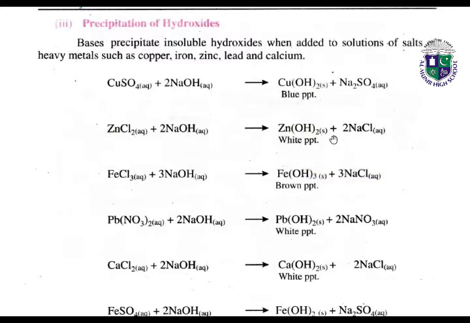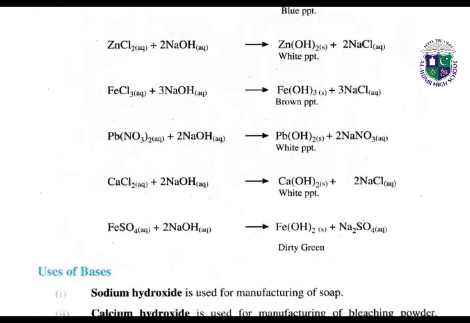Zn(OH)2, and as the result NaCl is formed. FeCl3 plus 3NaOH also produces the insoluble hydroxide Fe(OH)3 plus 3NaCl. Lead nitrate, Pb(NO3)2, reacts with 2NaOH. It also forms and precipitates the insoluble hydroxide. So bases precipitate insoluble hydroxides when added to solutions of salts of heavy metals.